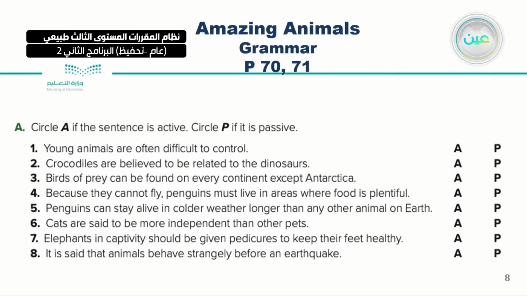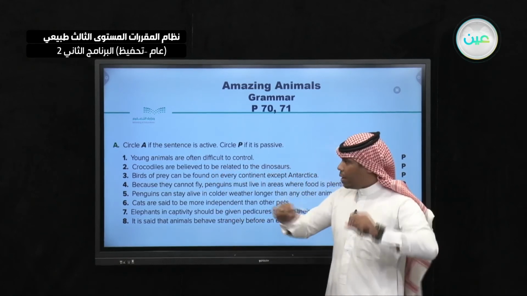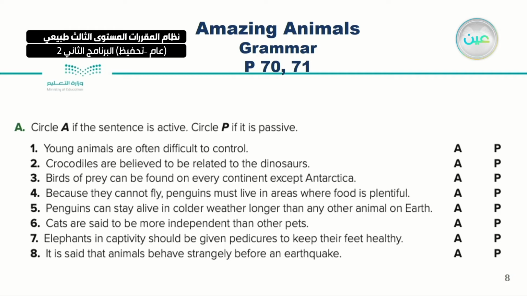Now, let's see here. We have an exercise. A: circle A if the sentence is active, or circle B if it is passive. As I said earlier, you have a structure, and you have to remember this structure. Let's start with number one. Young animals are often difficult to control. Active or passive? This is an active voice, so I labeled A here.